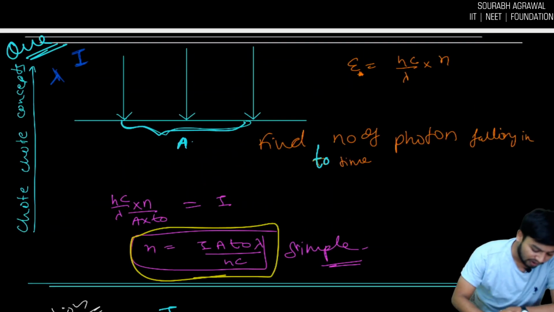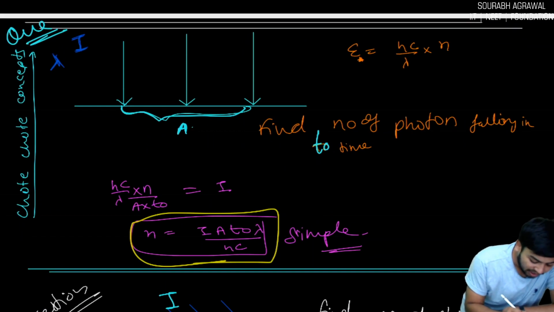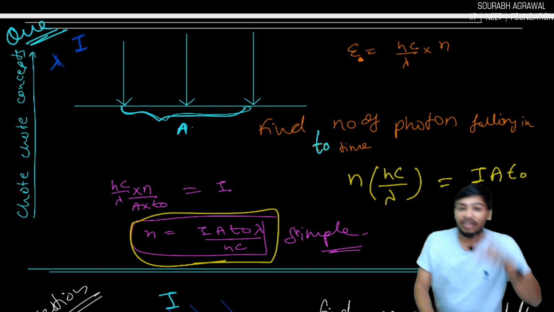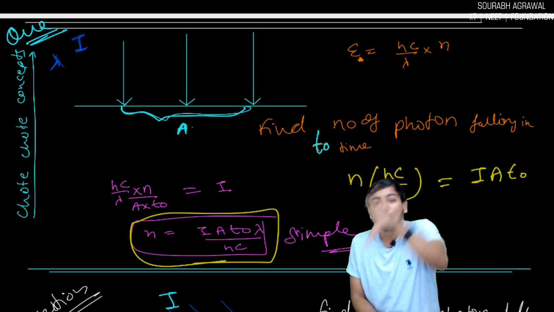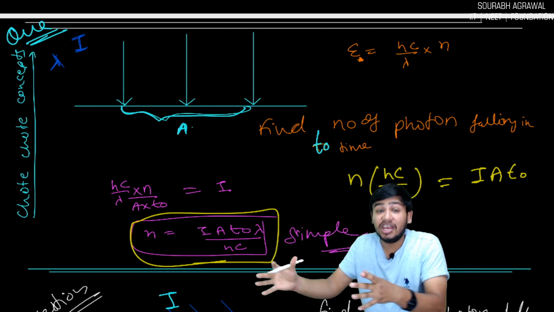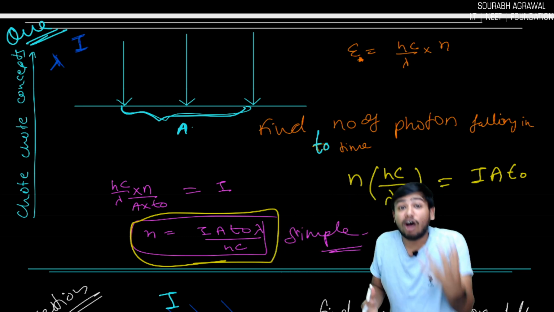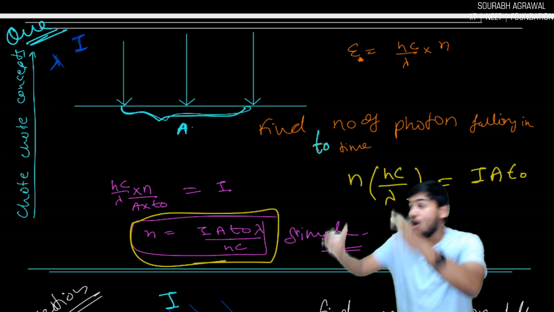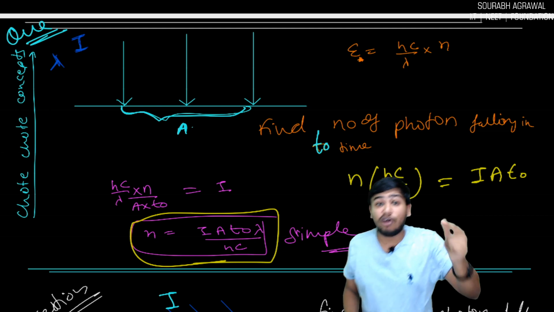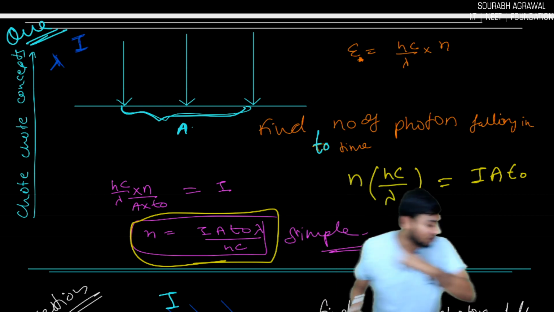See here what we have done: N into energy of one photon Hc by lambda is equal to total energy, which we take as IAT, intensity into area into time. And since we want the number of photons, total energy upon energy of one photon gives it.